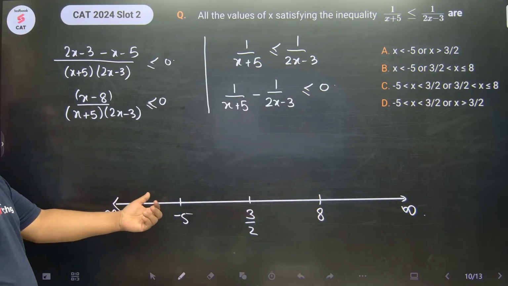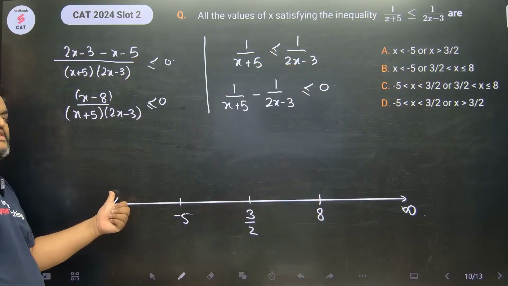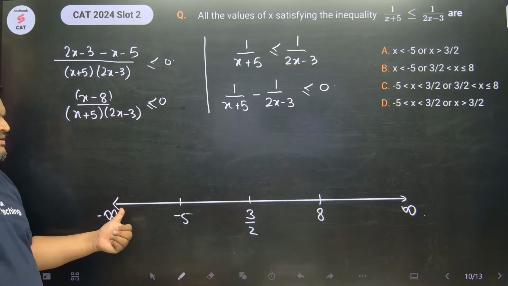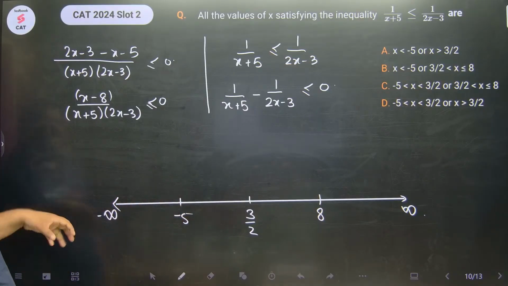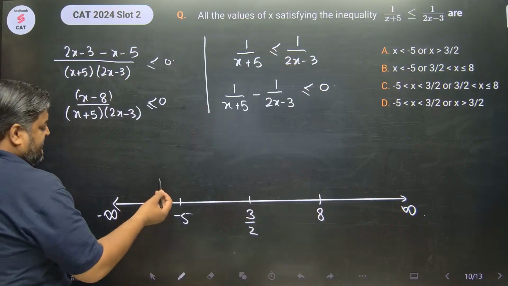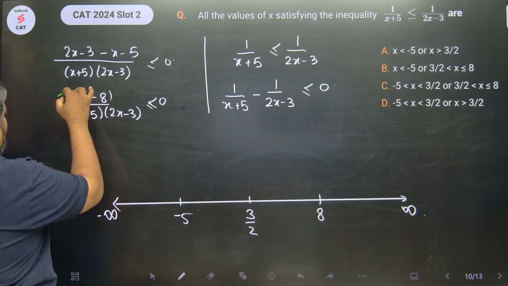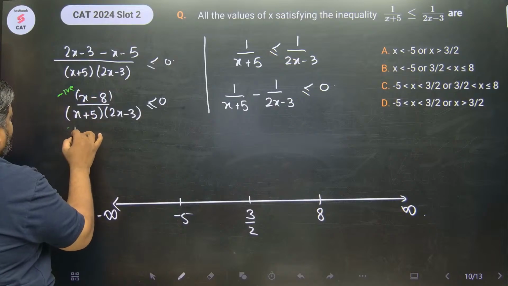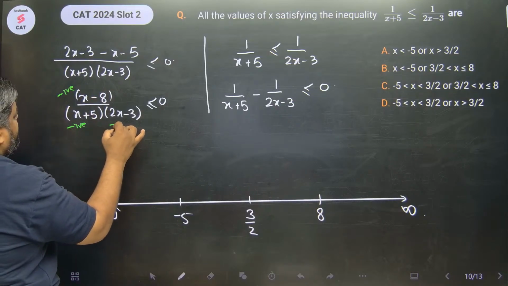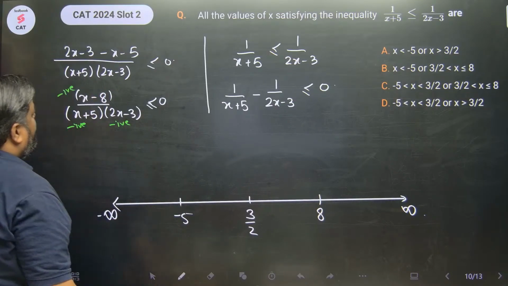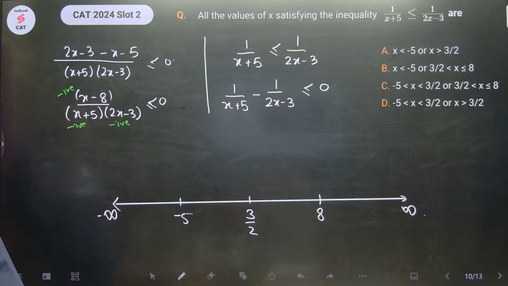Extreme left में values of x which is less than minus 5. Minus 5 से छोटे values के लिए, let's say minus 6. Minus 6 के लिए आप देखोगे तो this is negative. Okay, this is also negative. And this is also negative, right? All of them are negative. So negative upon negative into negative is what? Negative.